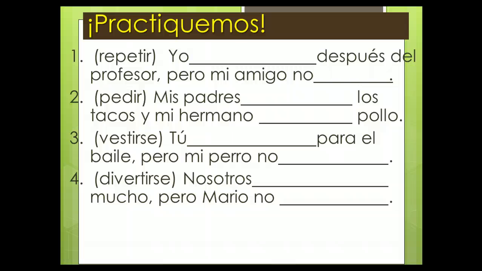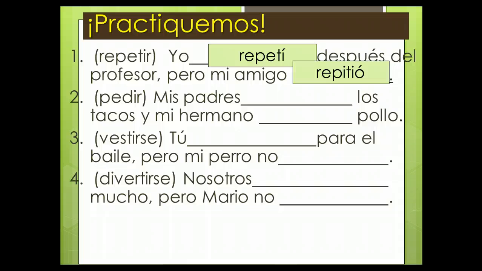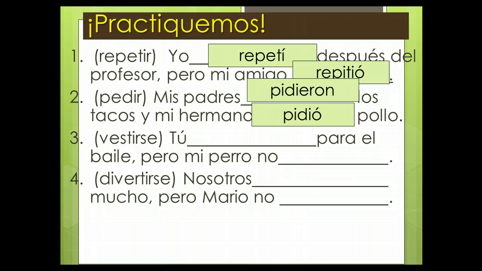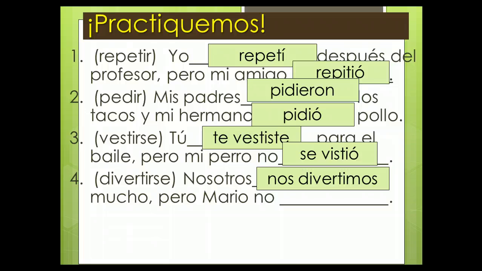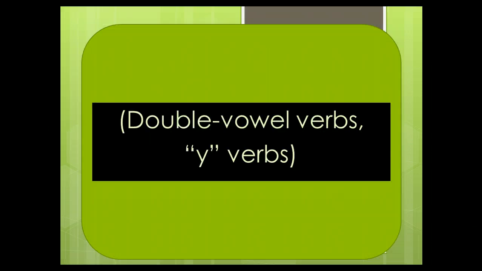Ok, y aquí tienes las respuestas. Yo repetí después del profesor, pero mi amigo no repitió. So it only stem changes in the slipper, so the first one won't, but the second one will. Dos, mis padres pidieron los tacos y mi hermano pidió el pollo. Tres, tú te vestiste para el baile, pero mi perro no se vistió. Cuatro, nosotros nos divertimos mucho, pero Mario no se divirtió. So only the él form and the ellos form here are going to stem change.